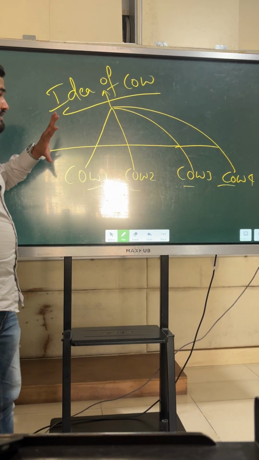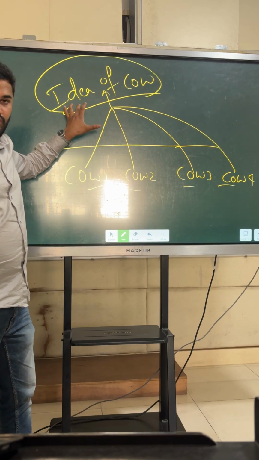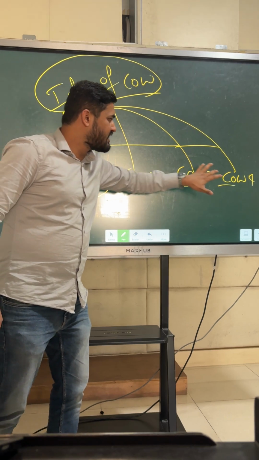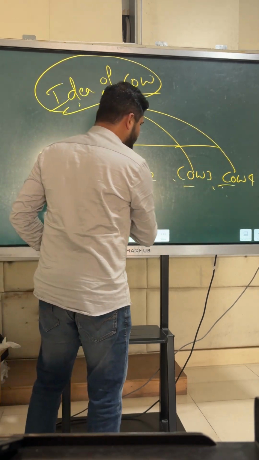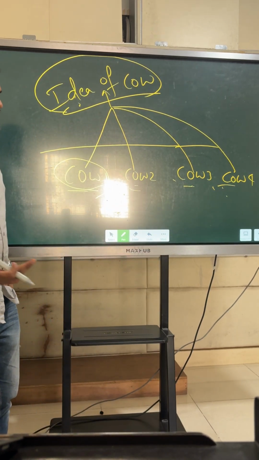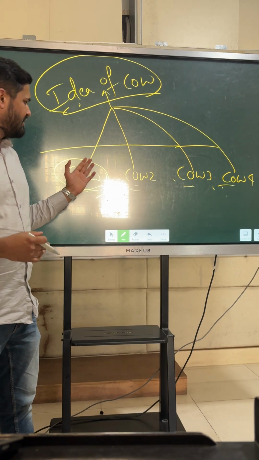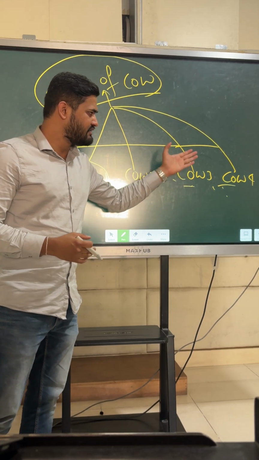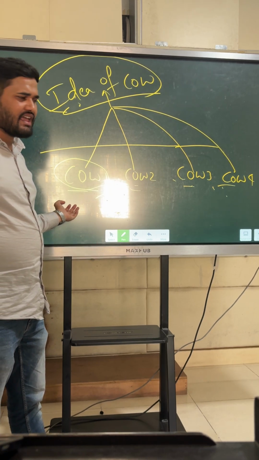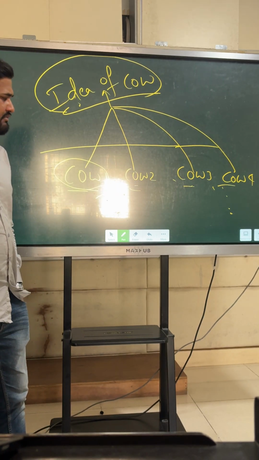Okay. Now be careful here. This idea of cow is existing in all these cows. Even though these cows are different, like the 4 cows I have taken here, all these cows in the lower world, in the experience world, are different cows. Is it not like that? This is a different cow, this is a different cow, this is a different cow. No matter where they are. Let us say this is in India and this is in Denmark. So they are separated by space and time, right?